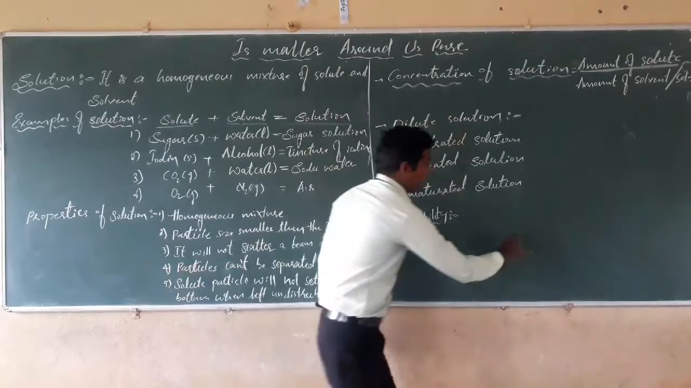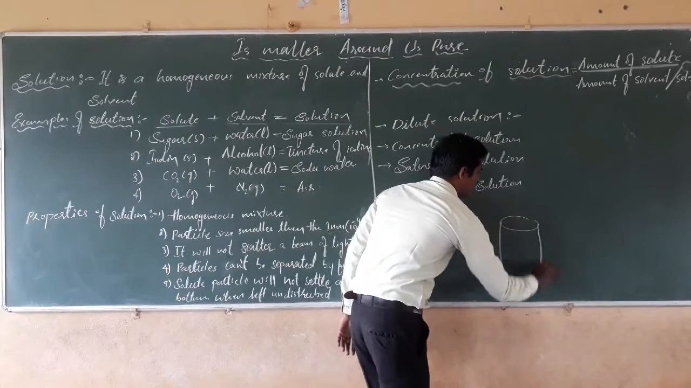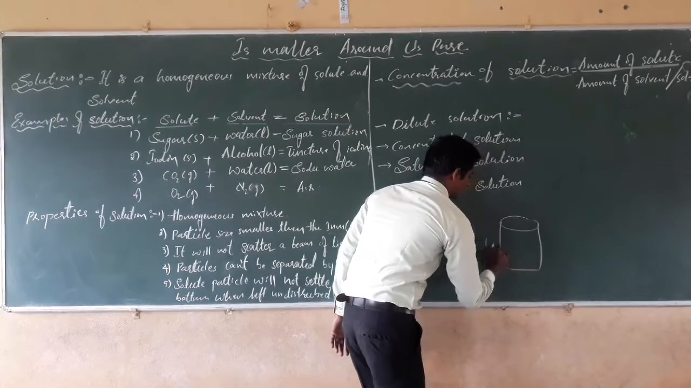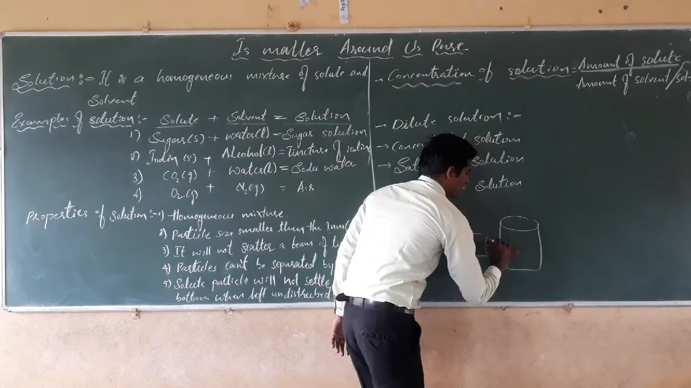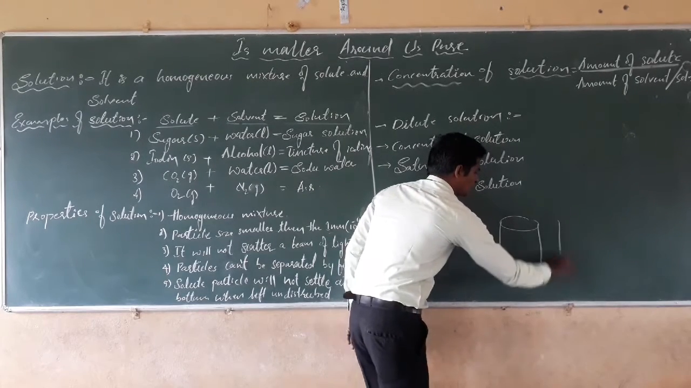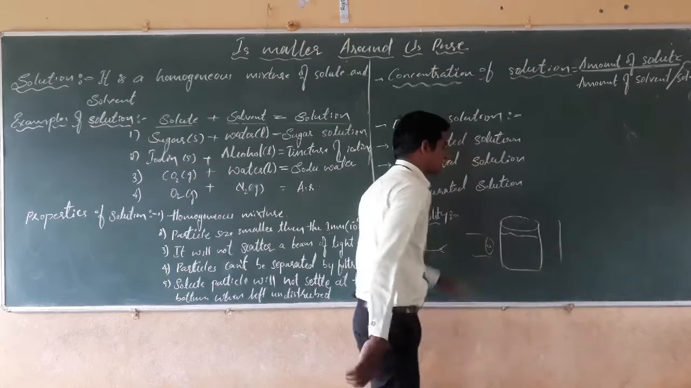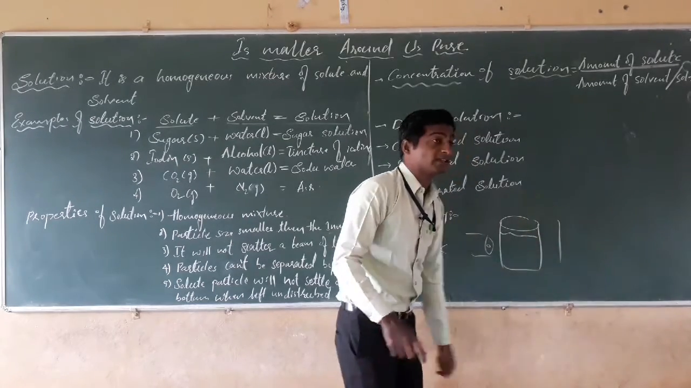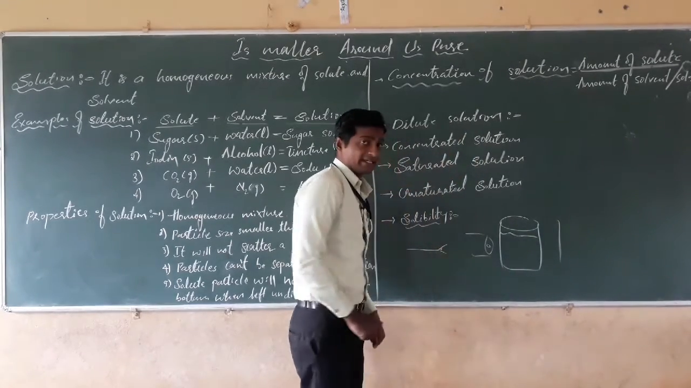Here also, if we take a solution in a beaker and pass a torch light or radiation through the solution, the ray will not be visible, because the solution will not scatter the beam of light.